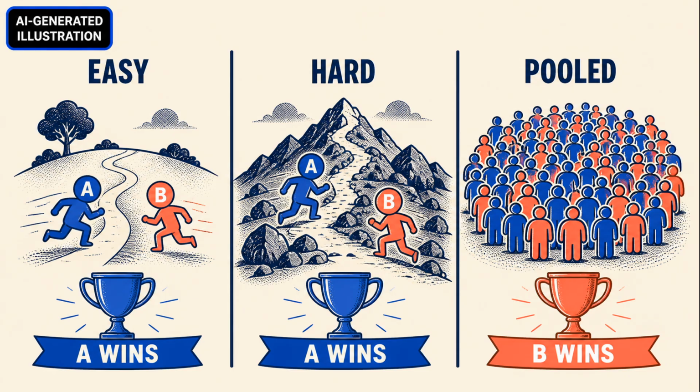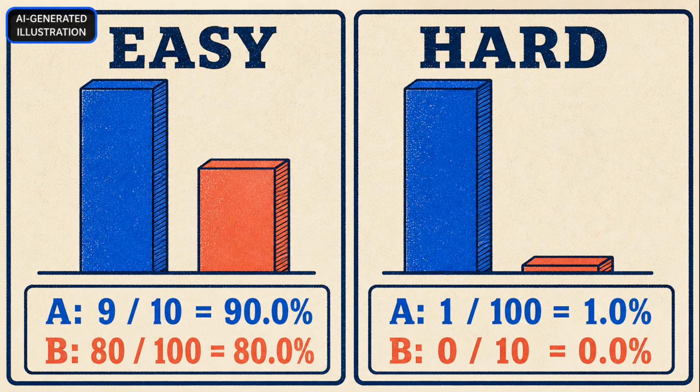Let's reconstruct the flip. In the easy group, A succeeds 9 times out of 10, or 90%. B succeeds 80 times out of 100, or 80%. A is ahead. In the hard group, A succeeds 1 time out of 100, or 1%. B succeeds 0 times out of 10, or 0%. A is still ahead. The within-group trend is consistent.